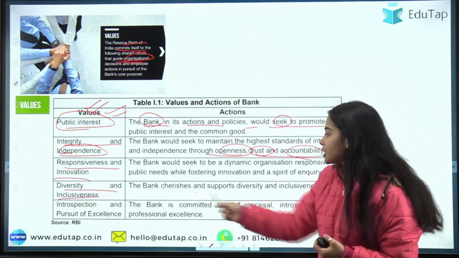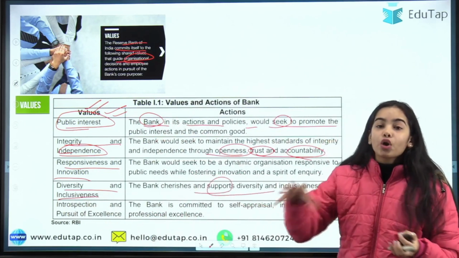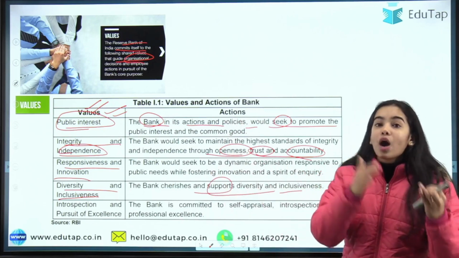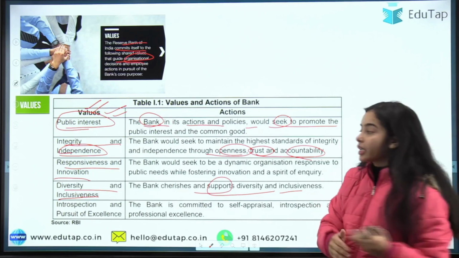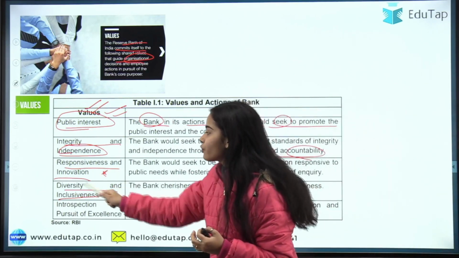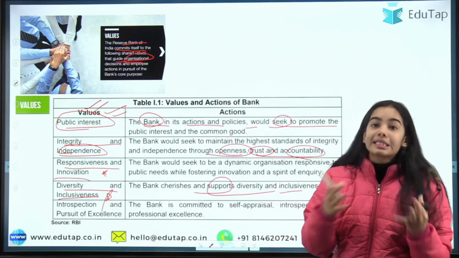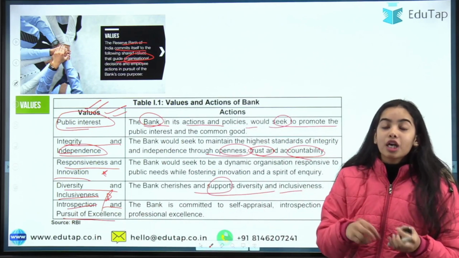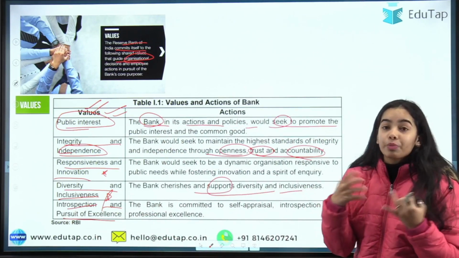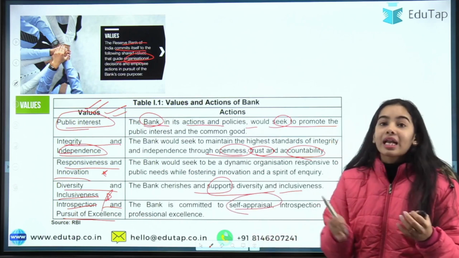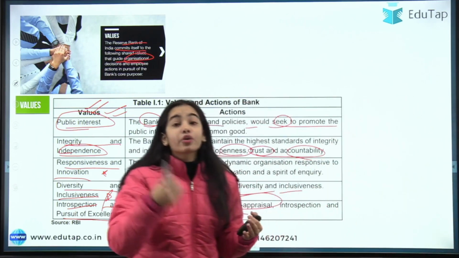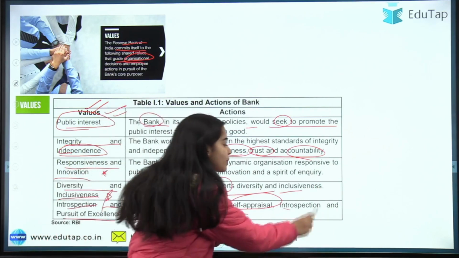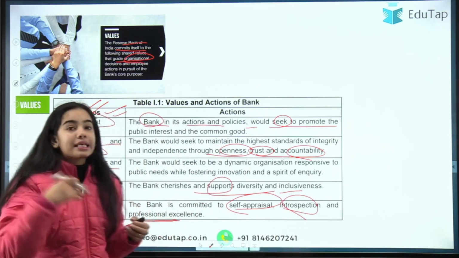So the bank cherishes and supports diversity and inclusiveness not only in the outer system, in the financial system, but in its organization also. So how the organization is working. The organization is working for responsiveness and innovation, for diversity and inclusiveness in itself also. Introspection and pursuit of excellence. So the Reserve Bank of India should be self-appraising. It should assess how it is working, whether good or not, what wrong steps the Reserve Bank of India has taken. So it has to do self-appraisal, introspection, and it has to achieve professional excellence.